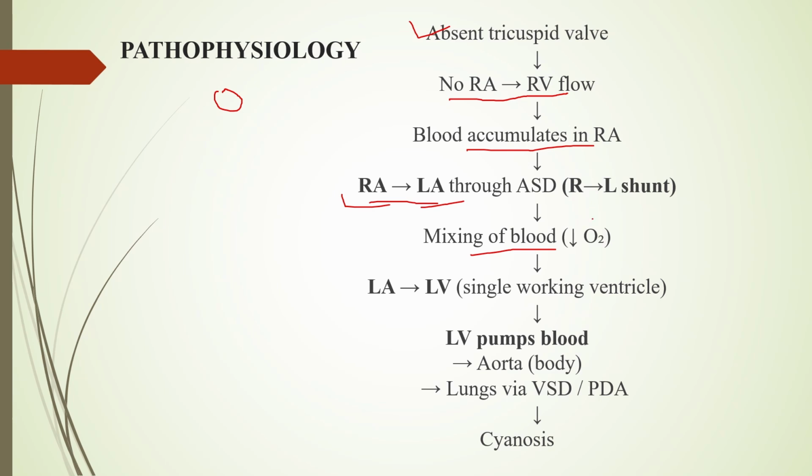So there will be a decrease in the oxygen saturation, and from the left atrium the blood will flow toward the left ventricle, and the left ventricle pumps blood toward the aorta and lungs by the VSD, जो मैंने आपको स्टार्टिंग की स्लाइड में बताया था. And there will be the cyanosis because जो oxygen content है blood में that will be decreased.